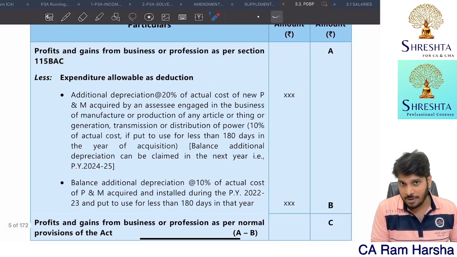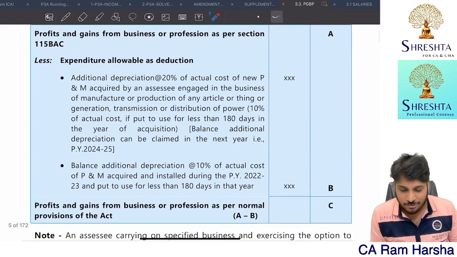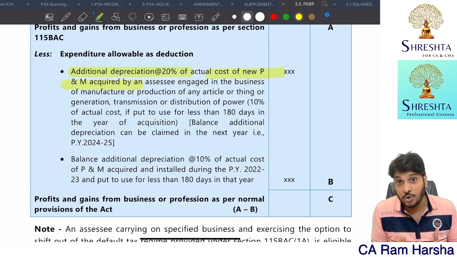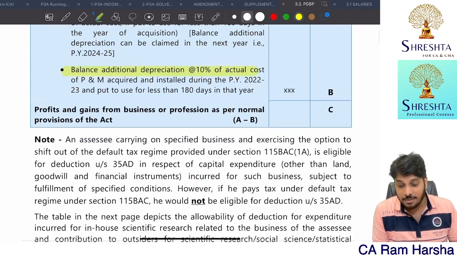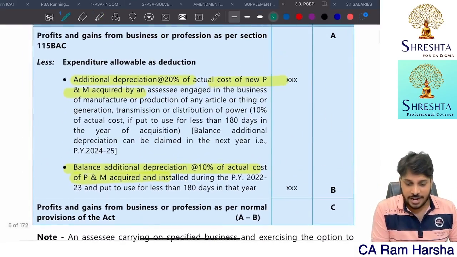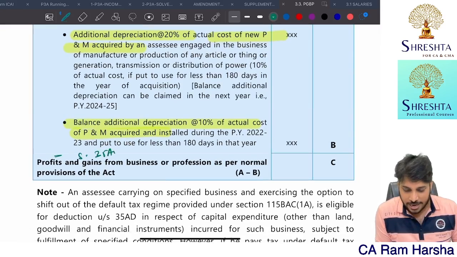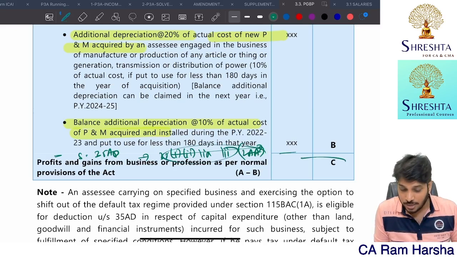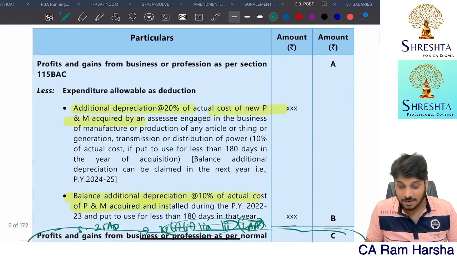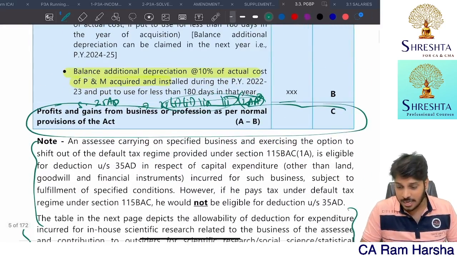So compute 115BAC profit as per PGBP without claiming all this. From that, claim additional depreciation at 20% of the cost of new machinery acquired and installed during the year, and the balance 10% of the actual cost of the machinery installed in the last year. Now that and 35AD. In addition to this, section 35AD, you also claim deduction along with 35 subsection 1 clause 2, clause 2A, clause 3, 35 subsection 2AA. All these deductions you claim. You will get profits and gains as per normal provisions. That's what is given here. So take profit as per 115BAC and compute this.